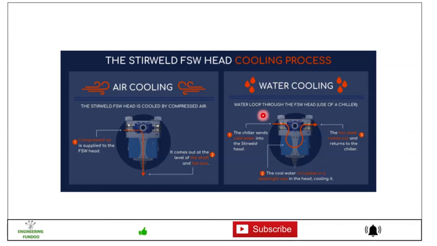Similarly, we have water cooling. Here you can see water loops through the FSW head. The chilled water or cold water goes into the stir weld head. Then it is circulated inside the head for cooling or taking the heat. Then it will come out as hot water and return to the chiller. So these are the two types of cooling system for the stir weld head.